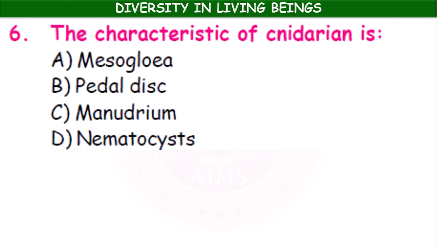The characteristic of cnidarian is mesoglea, pedal disc, manubrium, nematocysts. The presence of nematocysts is a characteristic feature of cnidarians. Nematocysts are special kind of cells. They use these cells for defense to paralyze the prey.